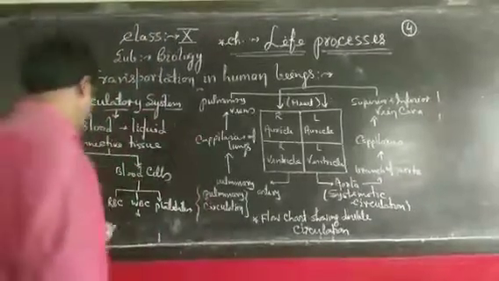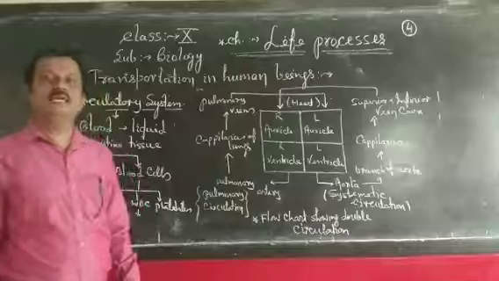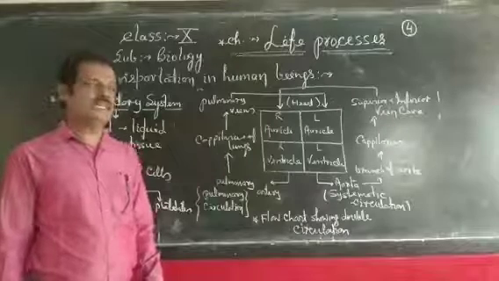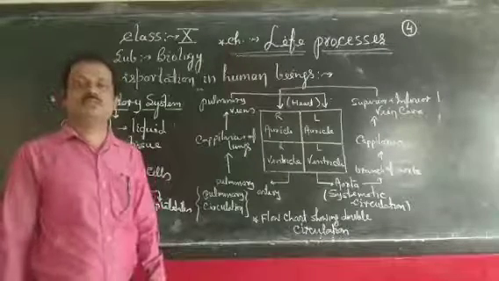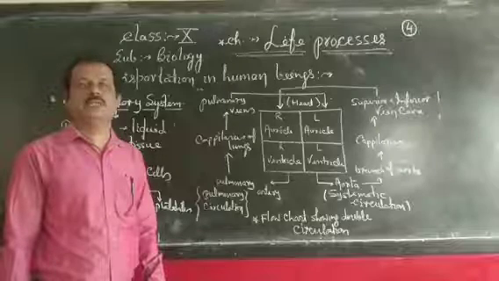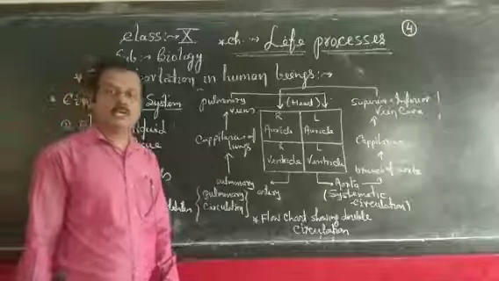Blood also maintains the temperature of our body and transports various types of vitamins, hormones, nutrients, waste materials and oxygen in our body.